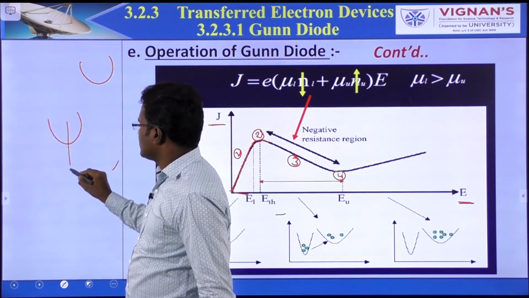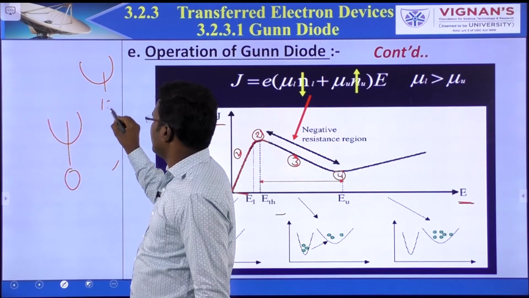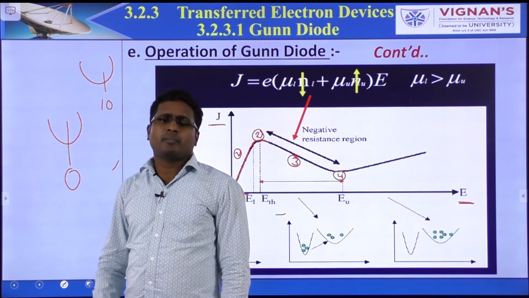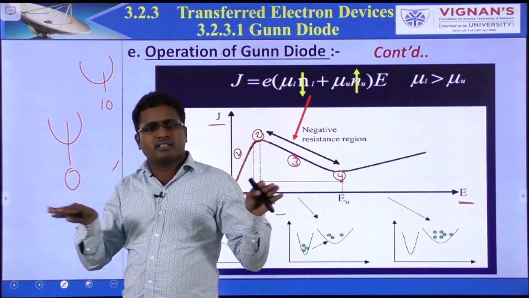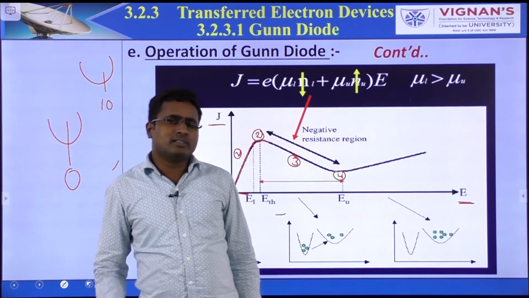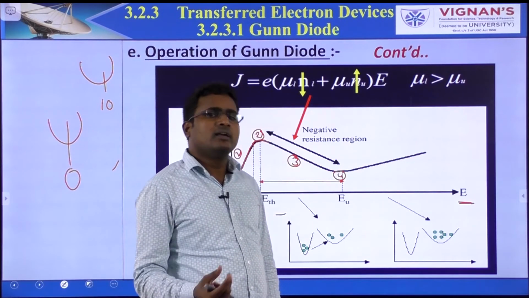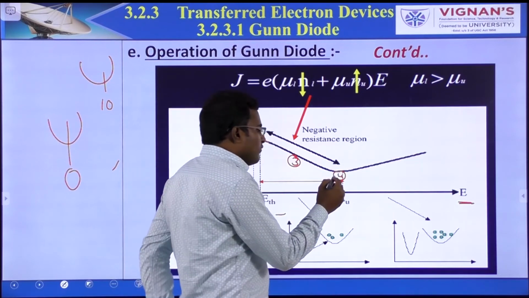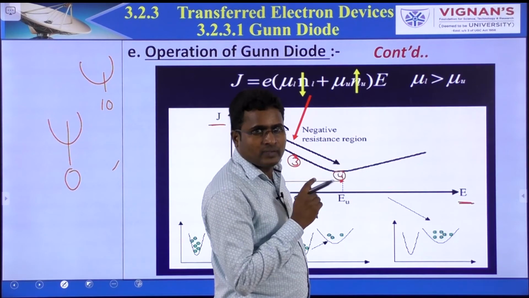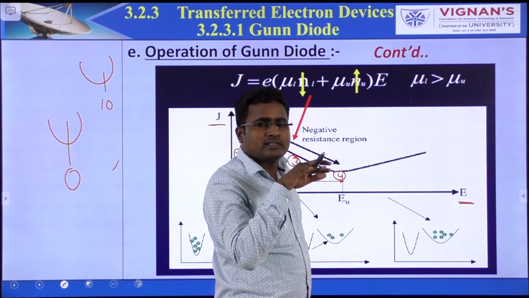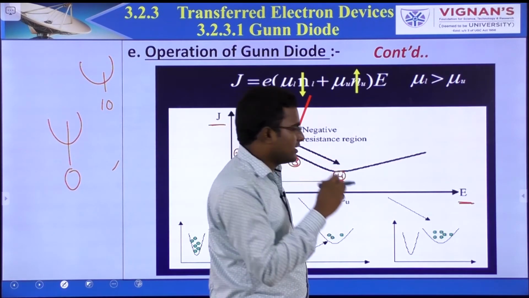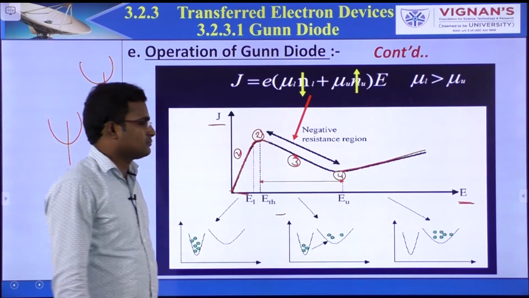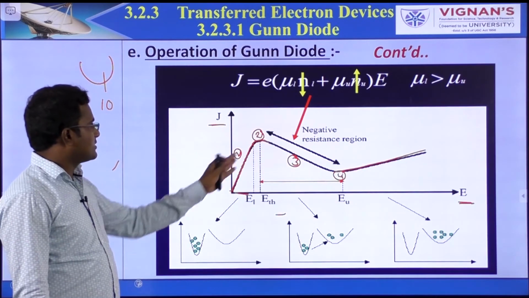There are no electrons here. All electrons are in upper valley only. That means conductivity is constant. Conductivity constant means if the electric field increases, the current density increases. So from the fourth case onwards, as electric field increases, current density increases. So again it increases. So this is the graph.